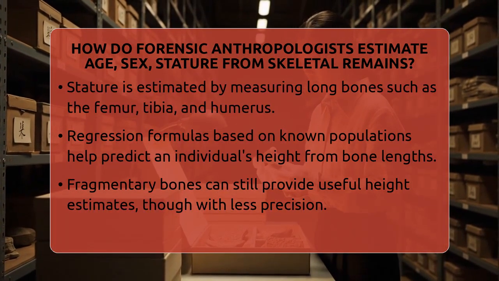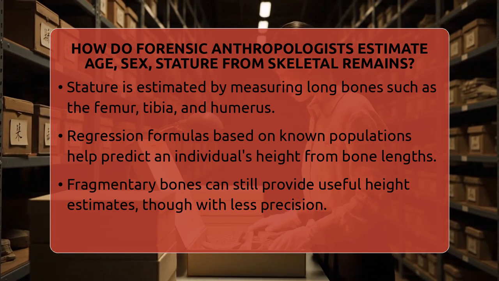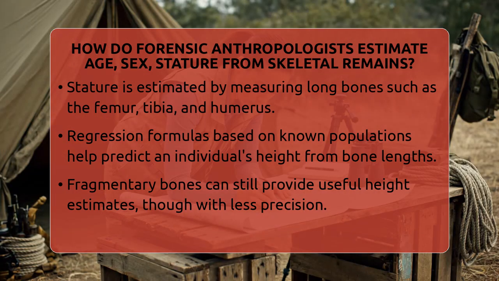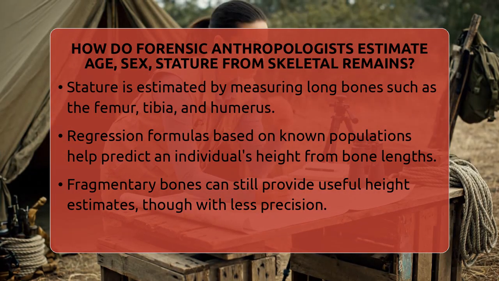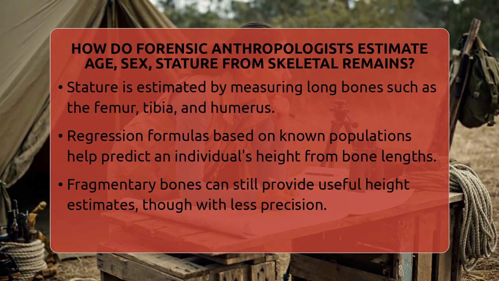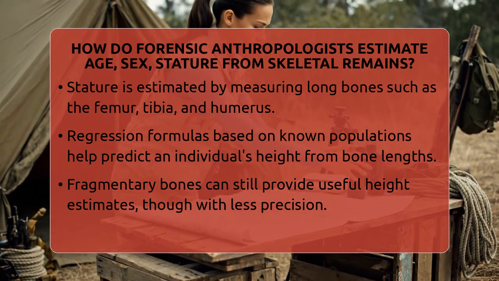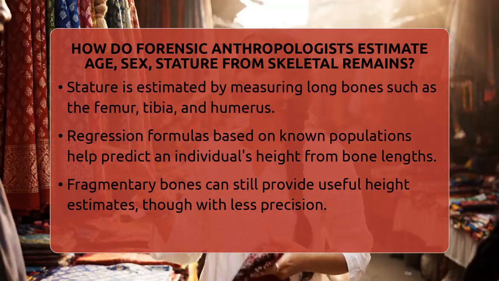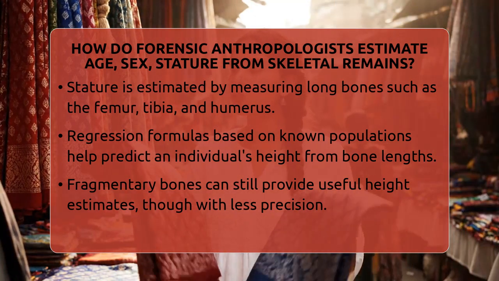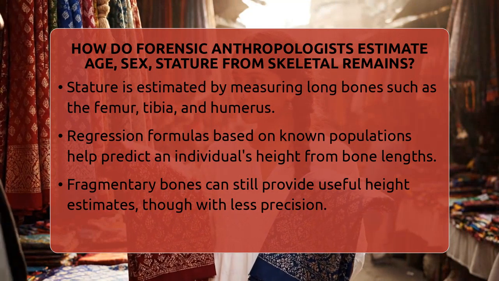Estimating stature, or height, involves measuring long bones like the thigh bone, shin bone, and upper arm bone. Anthropologists use mathematical formulas called regression equations, which are based on large groups of people with known heights. These formulas help predict how tall someone was when alive.